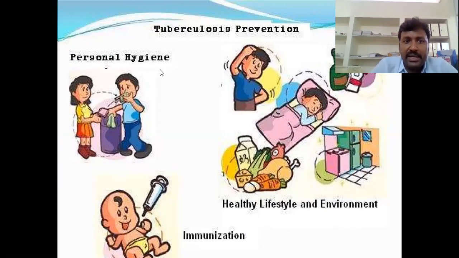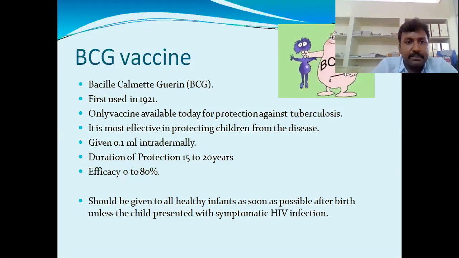So we have to maintain hygienic conditions and a healthy lifestyle and environment. Proper immunization is also very, very important. If we take all these measures, we can prevent the spreading and getting of tuberculosis.